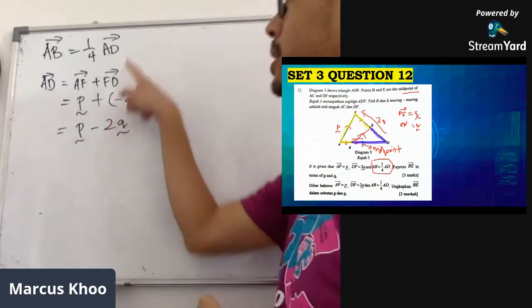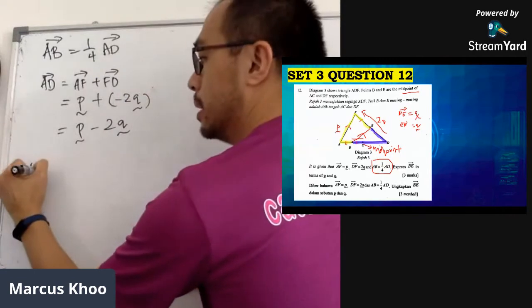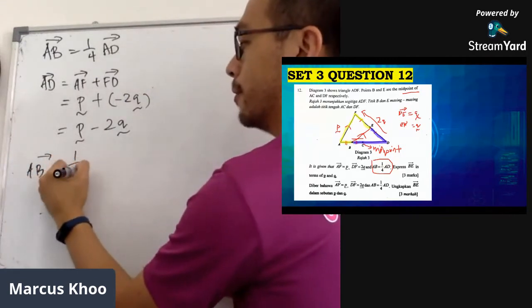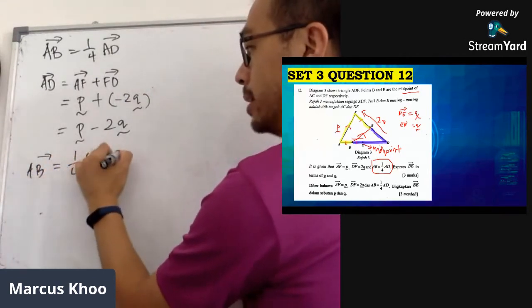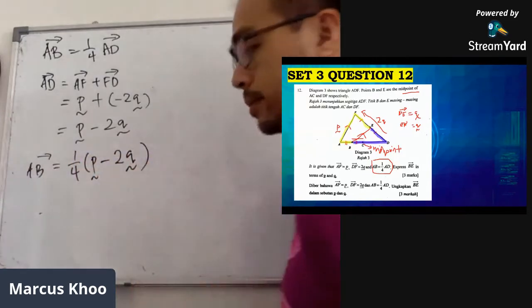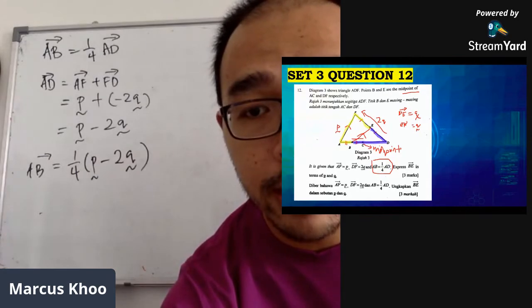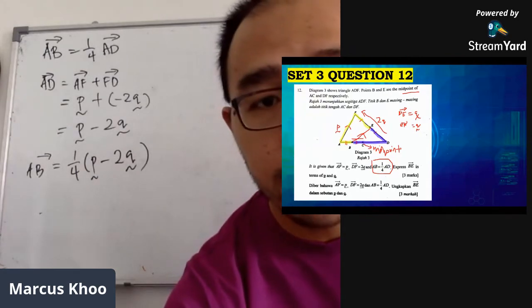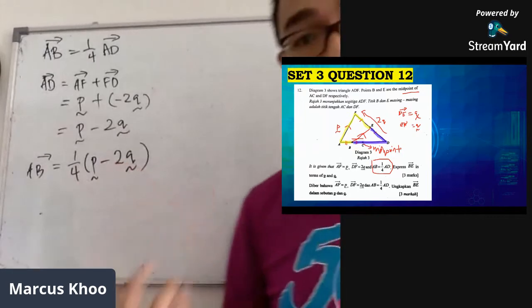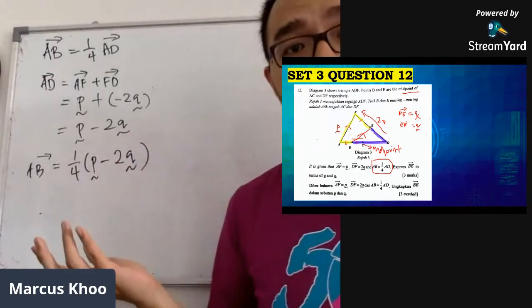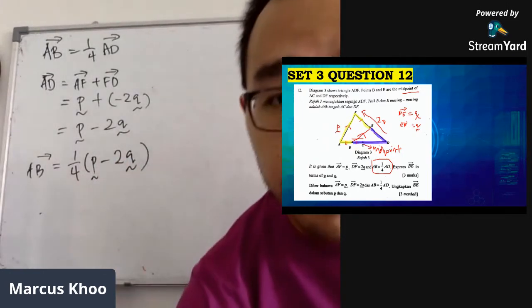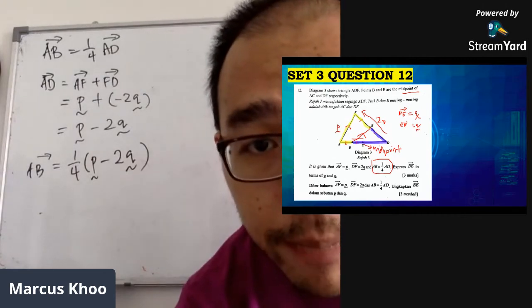So then we put this into here. AB equals 1 over 4 of P minus 2Q. And that's how we get AB. Once I have AB, then I can do everything already. The question is find BE.